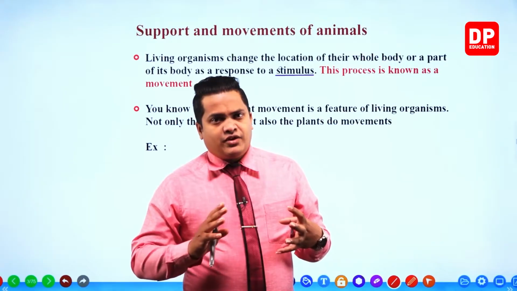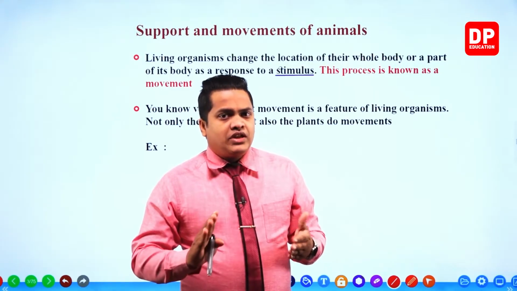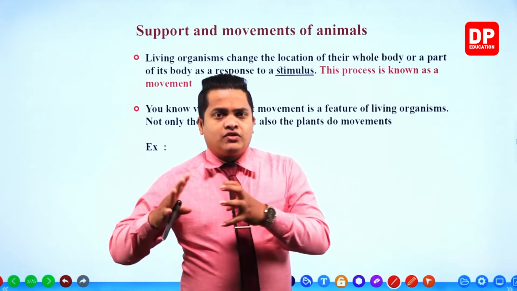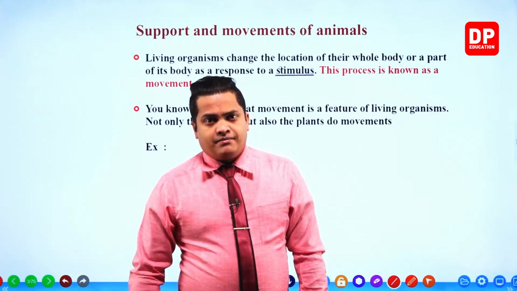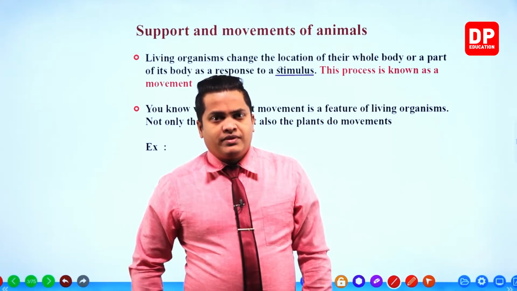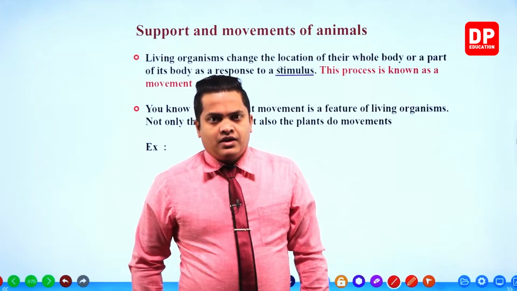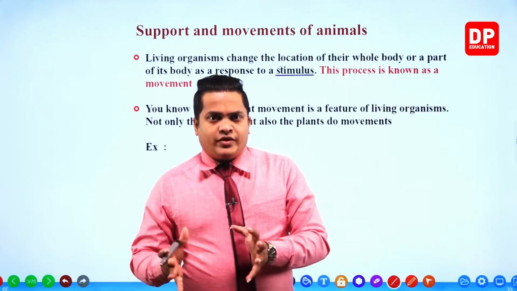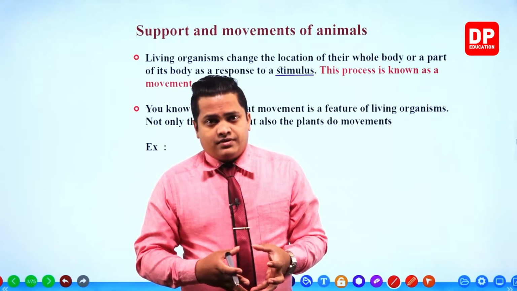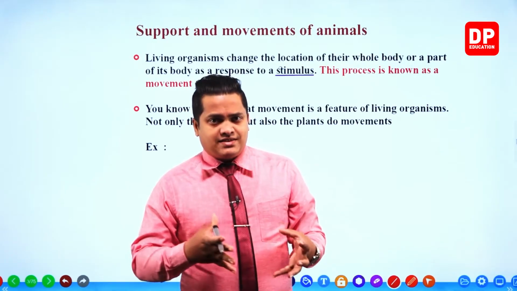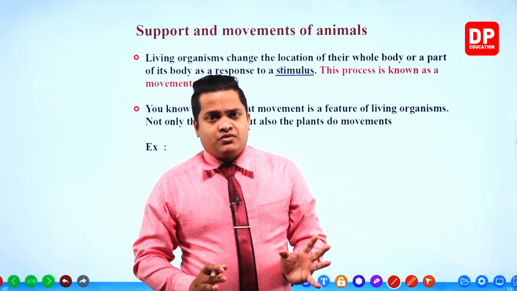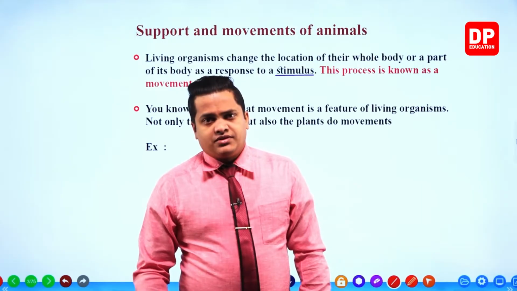But when you take plants, plants will not be able to provide movements for all of those kinds of stimuli. But for particular stimuli, they will be showing movements as well. So the responding ability is going to change, but movements can be observed within the animals as well as the plants according to different kinds of stimuli that occur within the environment.